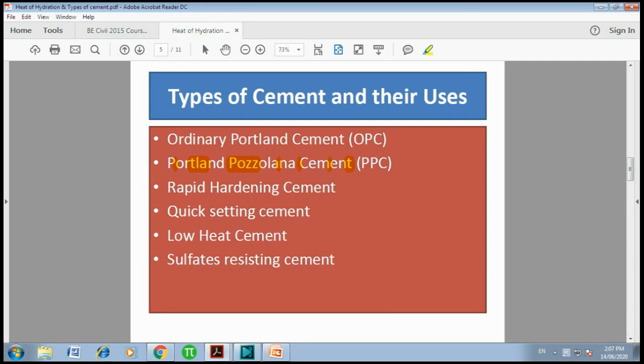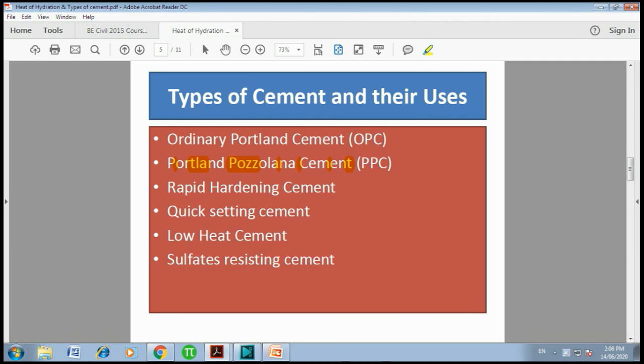The next one is low heat cement. Whenever a huge amount of cement is required or utilized, low heat cement is used. Now we know that cement normally evolves heat. So whenever we are using a huge amount of cement, a huge amount of heat is also expected. So in that case low heat cement is preferred. In this type of cement, while manufacturing, the content of C2S is more than C3S.